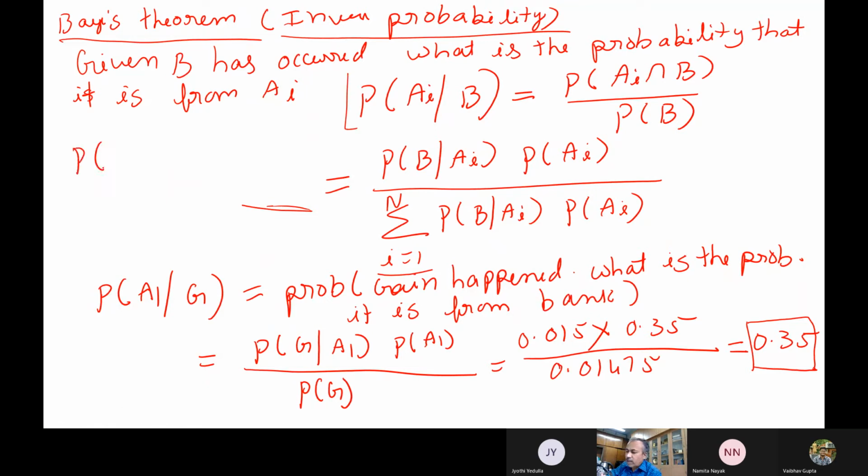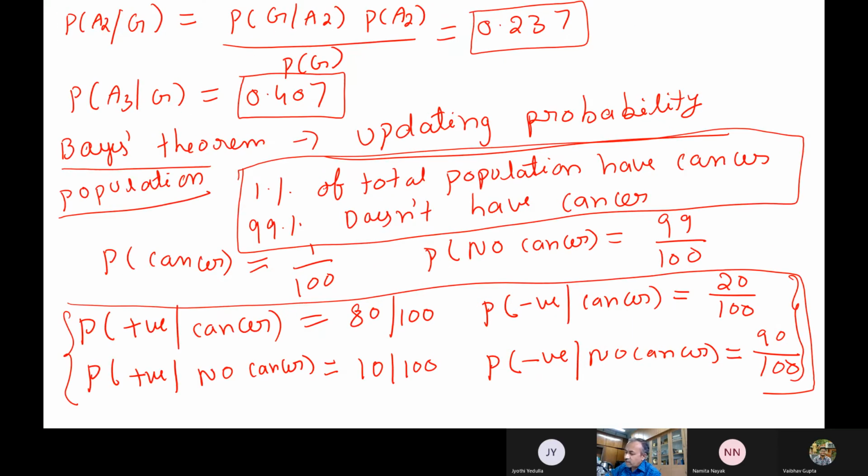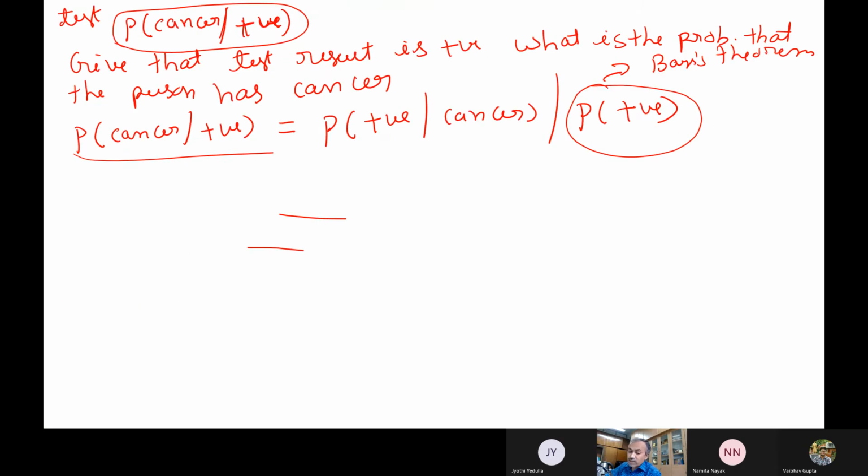So here, the probability of cancer given positive. B is positive and A is that the person really has cancer. So you can find this out from the Bayes theorem. In the denominator you have the probability of positive. This you can easily find out from the expression given cancer, no cancer: 80 by 100, 10 by 100 we have. So you can find this number also. If you calculate this, you get this number as 7.47%, very low.